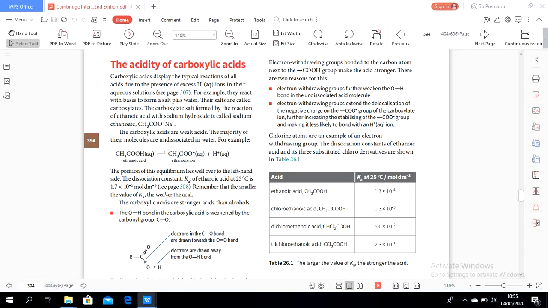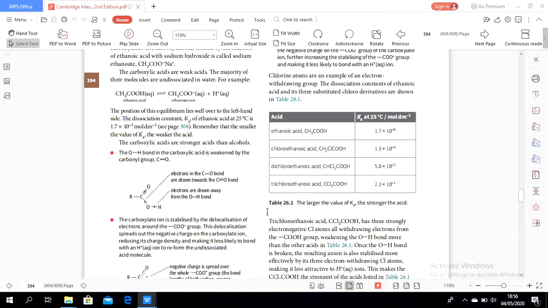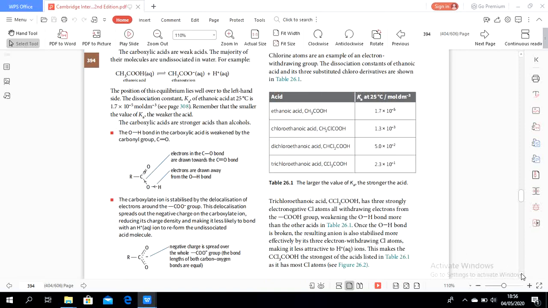We know pKa is different from Ka. Okay. pKa equals minus log Ka. Carboxylic acids are stronger acids than alcohols. Why is it like that? This is the explanation. The OH in the carboxylic acid is weakened by the carbonyl group.